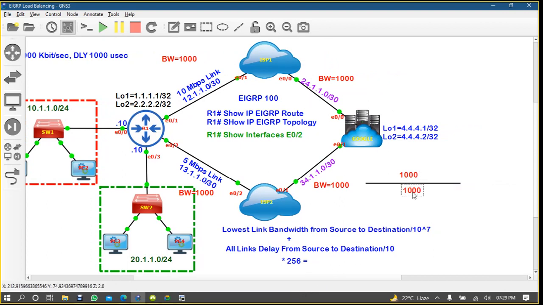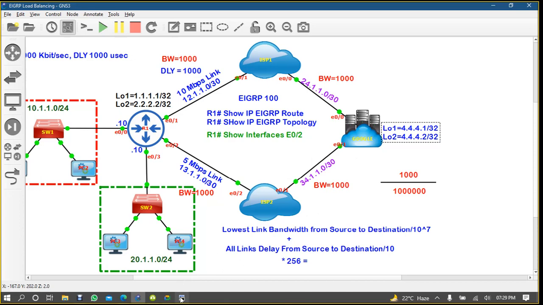So what is 10 to the power 7? 10 to the power 7 is 4, 5, 6, 7, right? Plus cumulative delay. The delay is also 1000 on all the interfaces, but it will not be 1000 because we wanted to reach here.